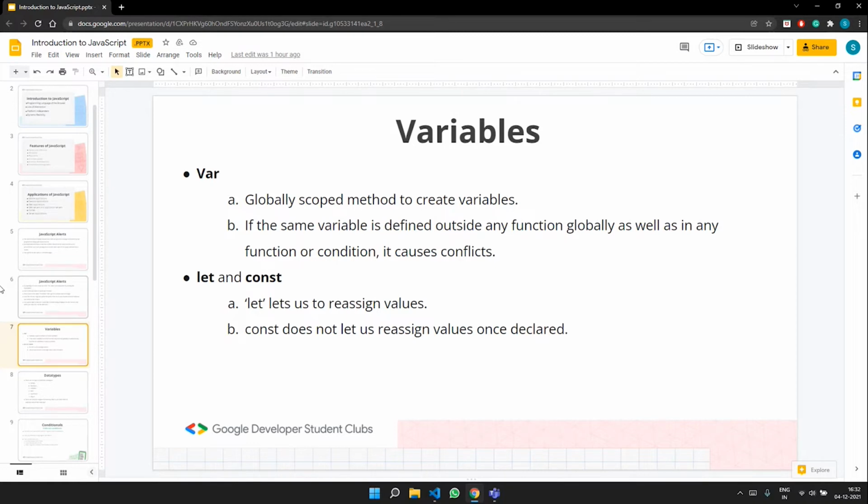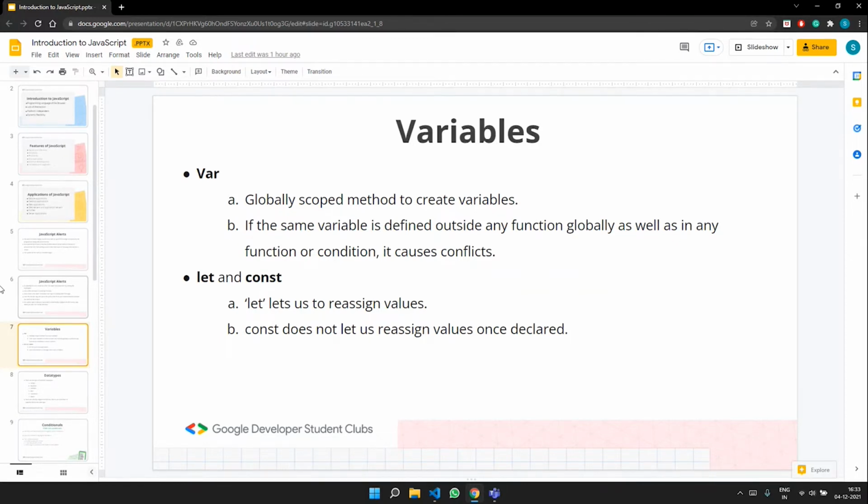So just to recap, we saw what JavaScript alerts are. We had also done a small hands-on session on JavaScript alerts. We saw we were not able to edit the page until we said OK to the alert box. And now we are moving to variables. Variables are nothing but containers that store data, just like other programming languages like Java or C or C++, where you initiate variables in order to store some kind of data. Similarly, it happens in JavaScript also. We are now going to see what is var, what is let, and what is const, and do some hands-on using them.